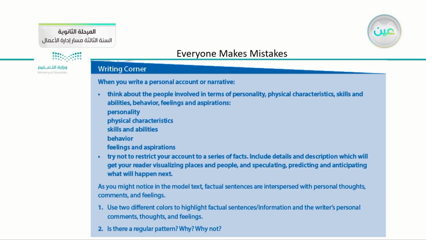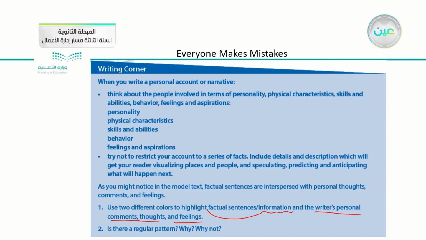Use, for example, number 1, use 2 different colors to highlight factual sentences or information and the writer's personal comments or thoughts and feelings. So we listened to different things. We listened to factual sentences or information, the things that happened, and the writer's personal comments, thoughts, and feelings.